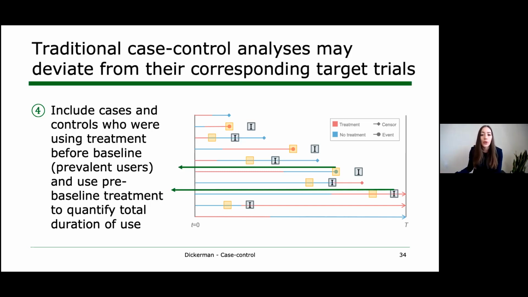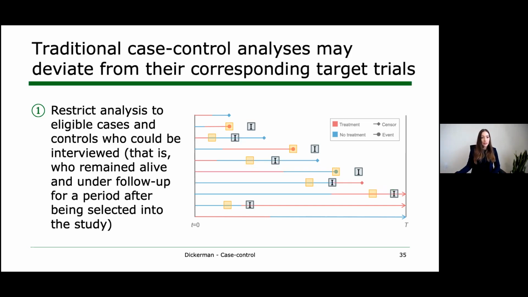And so those are the 4 deviations from the target trial that I wanted to highlight here. After we identified these, what we did next was we wanted to assess the cumulative impact of these deviations on our effect estimates. And so what we did was we sequentially implemented them in our own case control analysis.